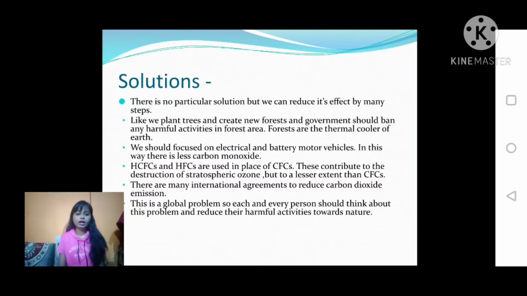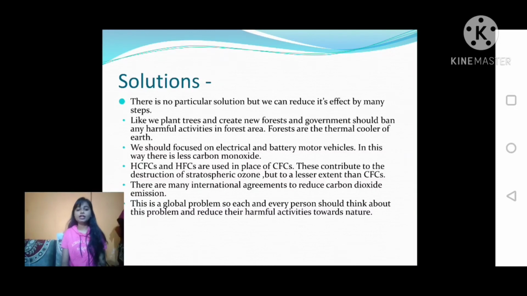Okay, there are many international agreements to reduce carbon dioxide emission. I have mentioned in a previous video some protocols, and there are some agreements concerned with reducing carbon dioxide emission. This is a global problem, so each and every one should think about this problem and reduce their harmful activities towards nature. So this is all about global warming and its solution.